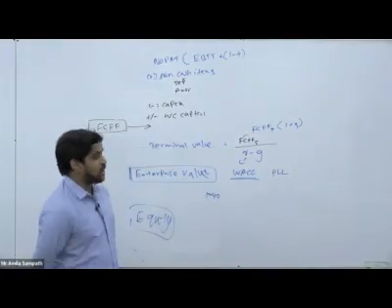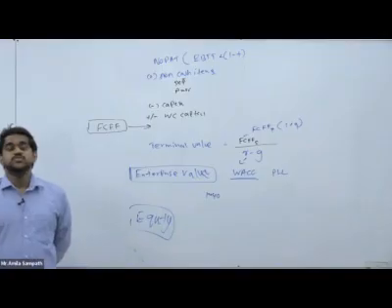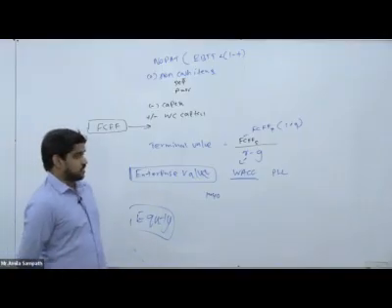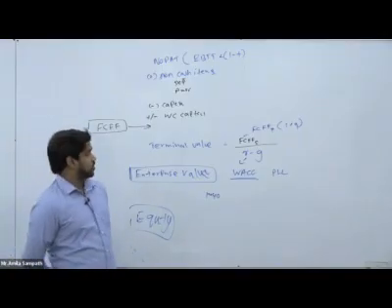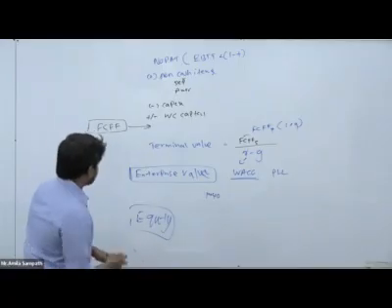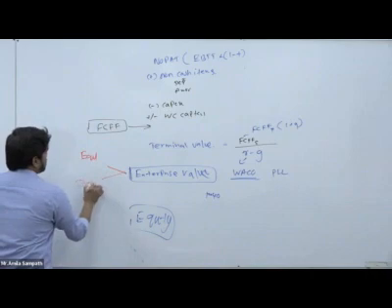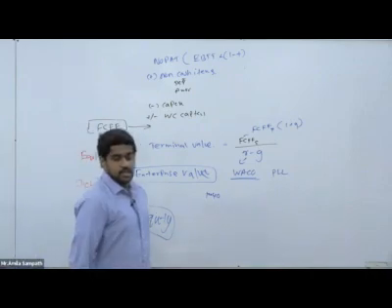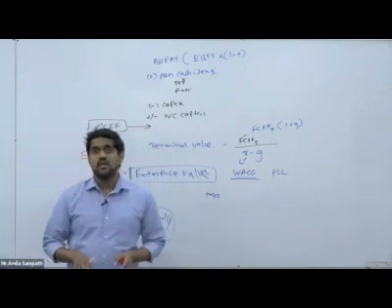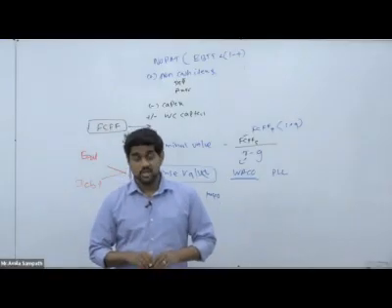Enterprise value represents the value of the total business. This value is for both equity holders as well as debt holders.